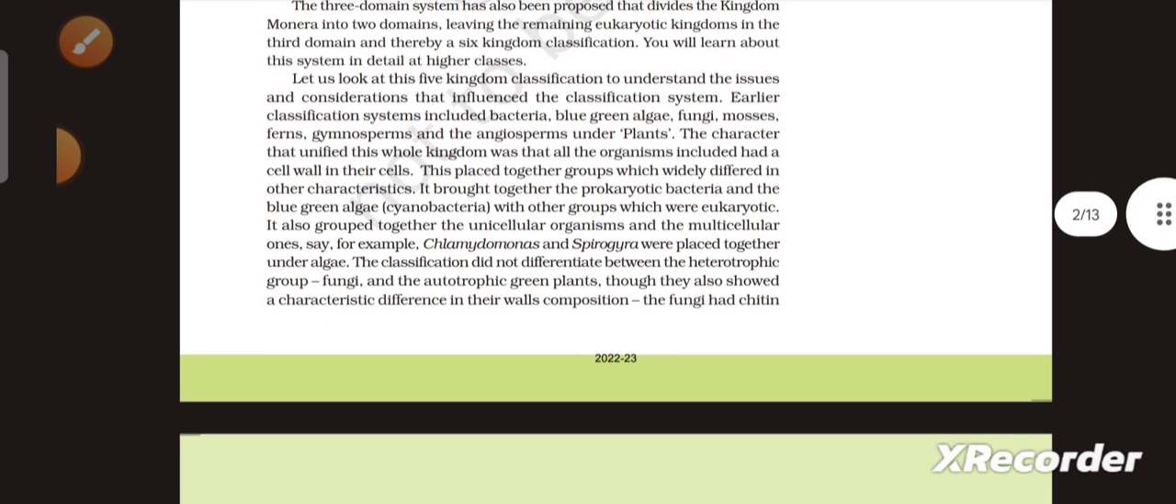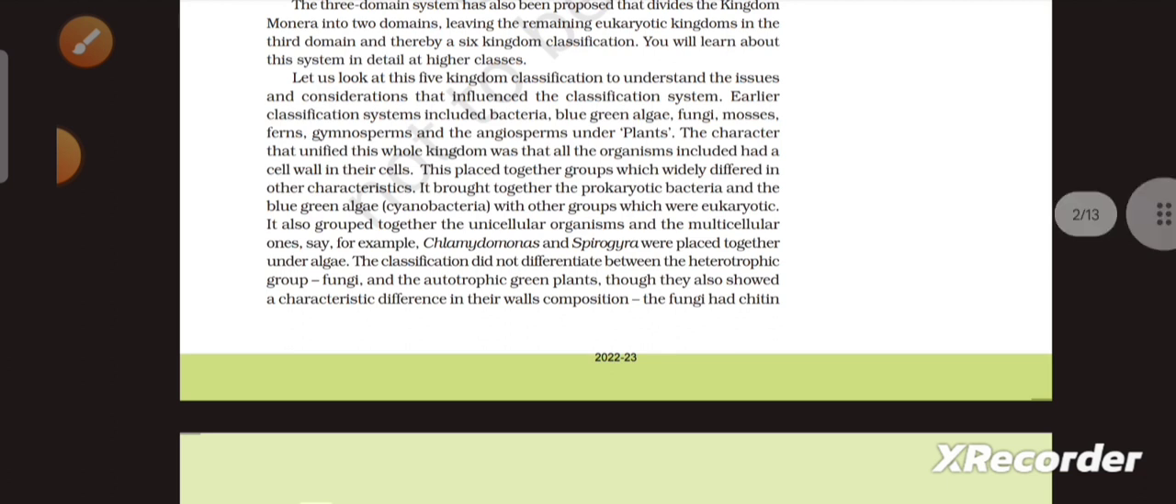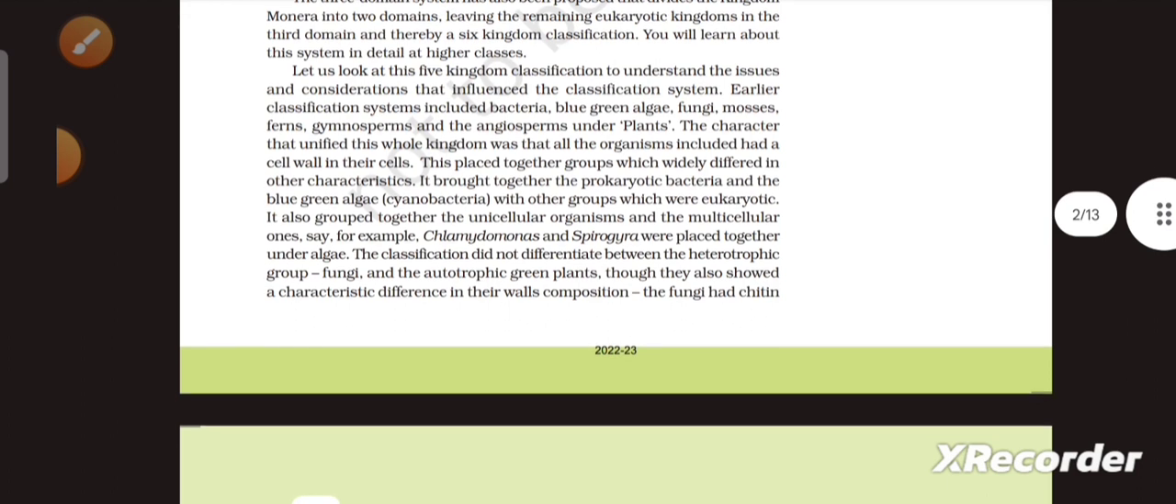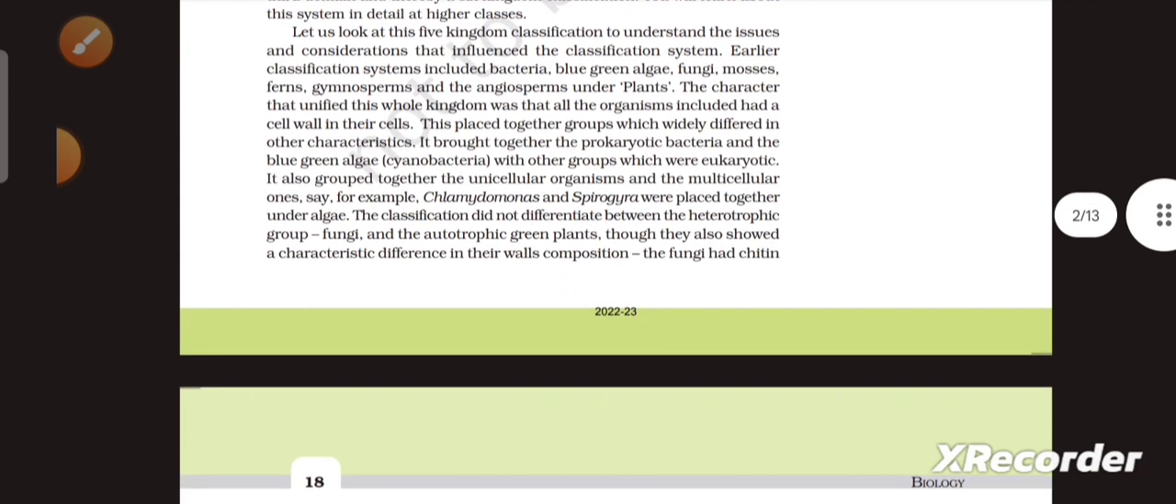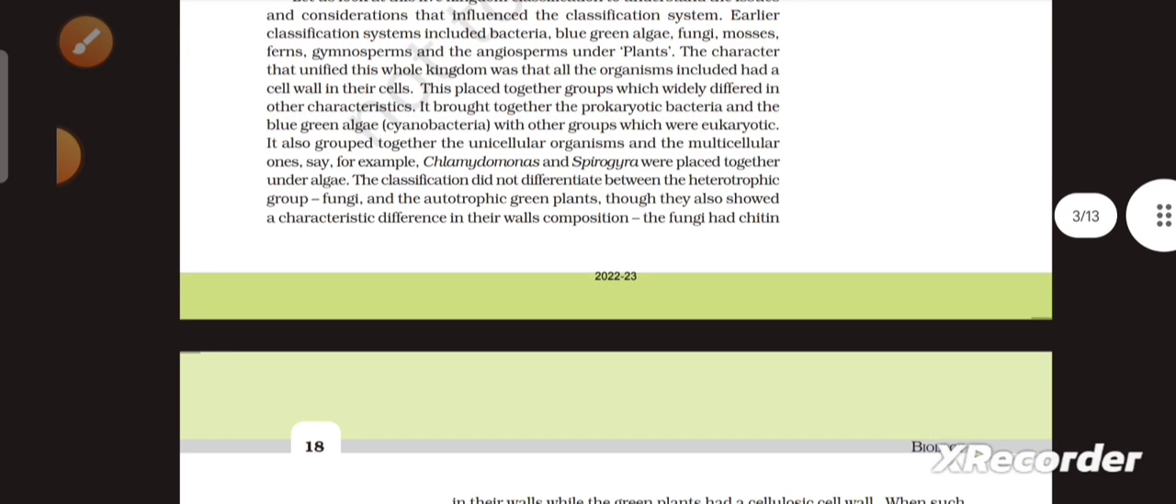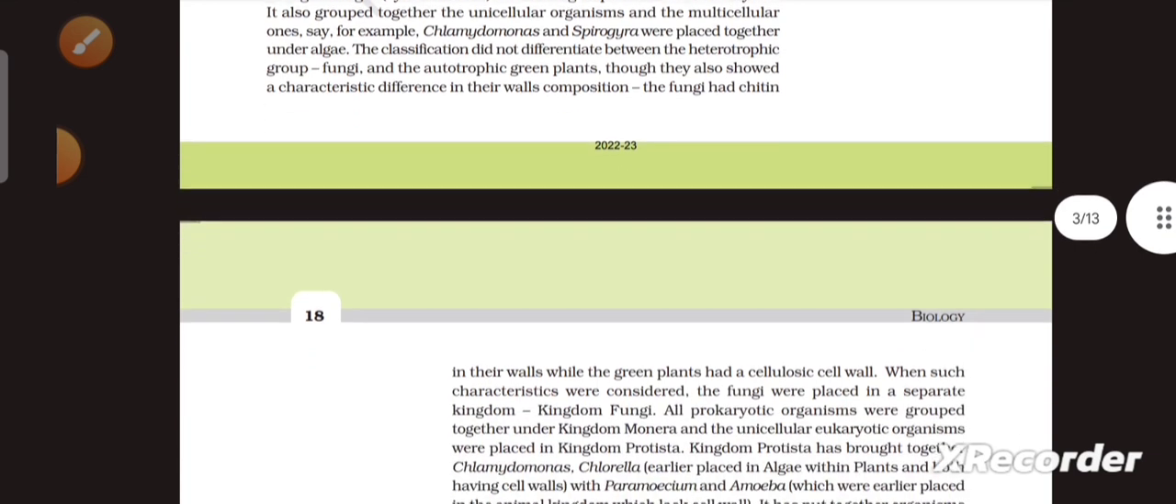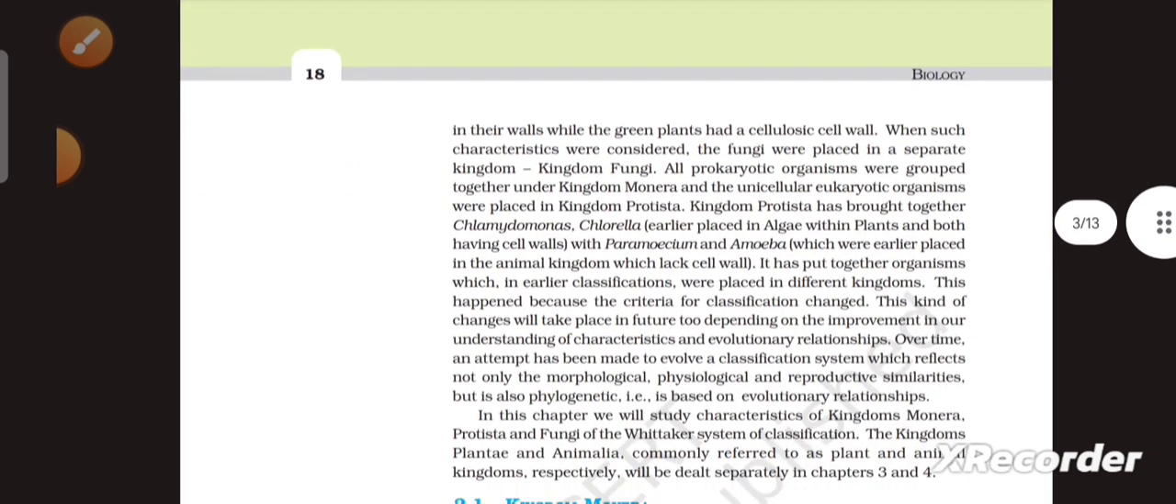It also grouped together the unicellular organisms and the multicellular ones. Say for example, Chlamydomonas and Spirogyra were placed together under algae. The classification did not differentiate between the heterotrophic group fungi and the autotrophic green plants. They show a characteristic difference in their cell wall composition, the fungi having chitin in their cell wall, while the green plants had a cellulosic cell wall.